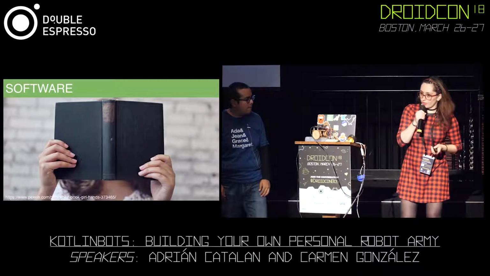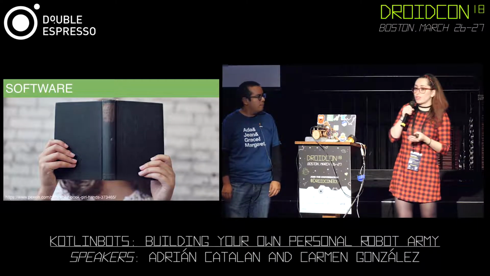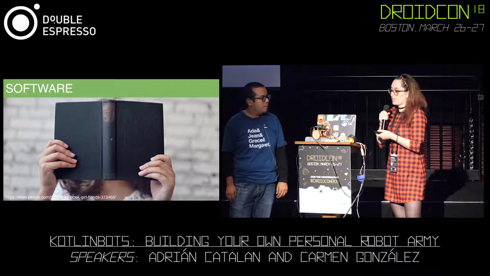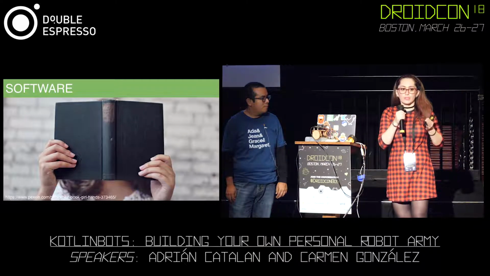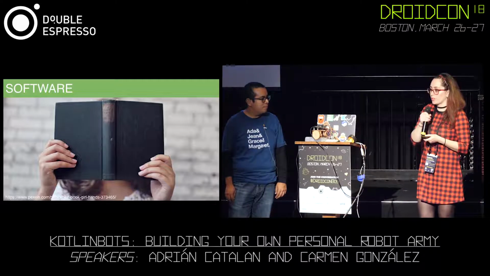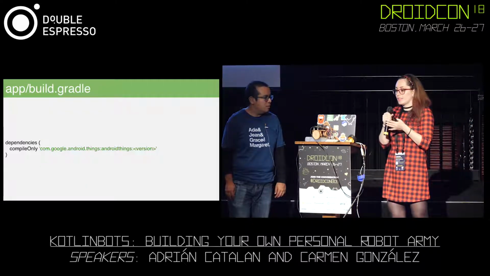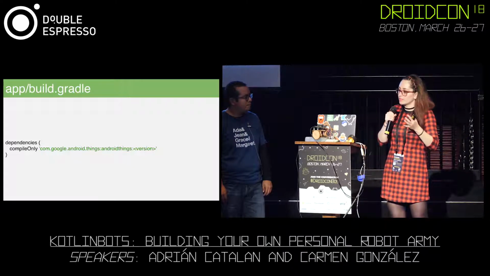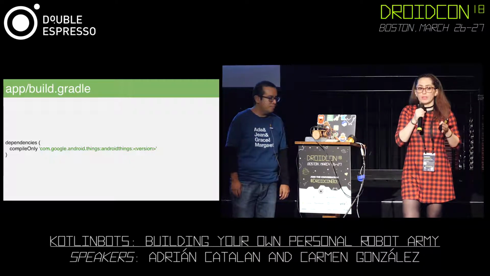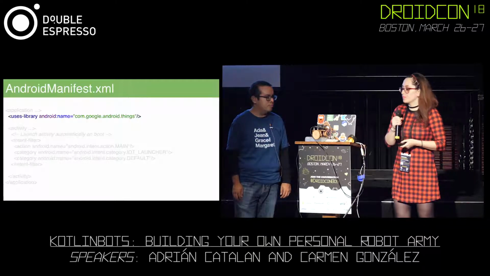Another thing we need is software. Software is the knowledge of how to do things, and how to do things with the hardware. We have to mix both to actually make it work. So first we're going to use the build Gradle that is going to be Android Things, that is going to point out where we are starting right now.